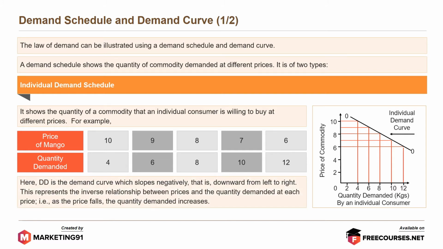Here, DD is a demand curve which slopes negatively, that is, downward from left to right. This represents the inverse relationship between the prices and the quantity demanded at each price. That is, as the price falls, say from 10 to 6, the quantity demanded increases from 4 to 12.